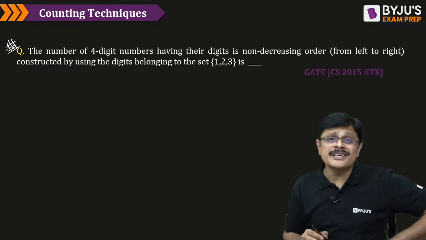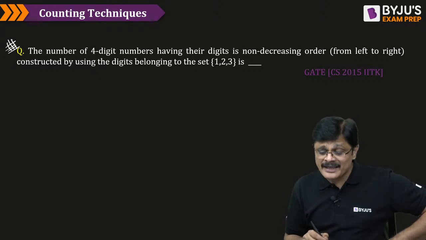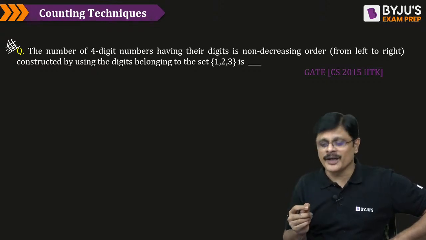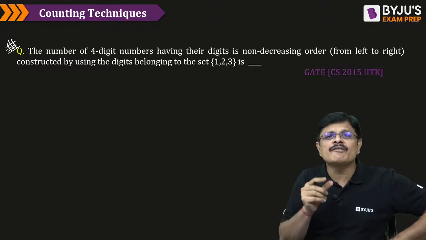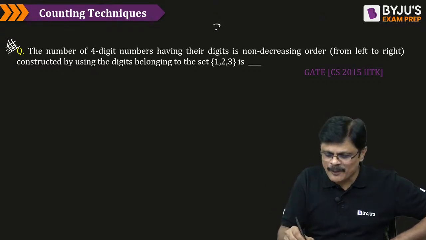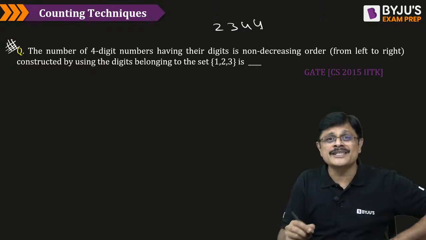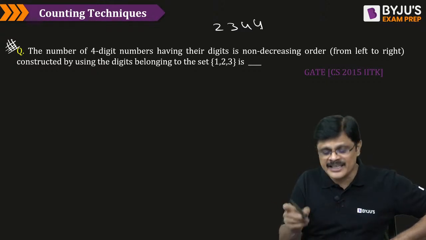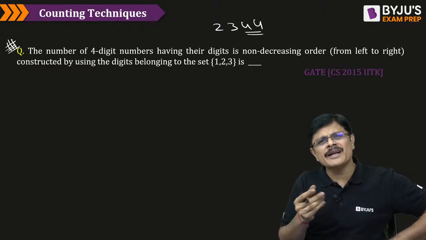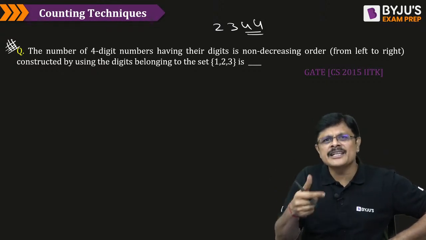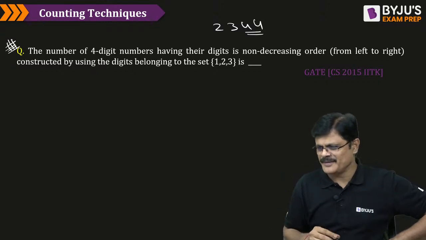Number of 4-digit numbers having their digits in non-decreasing order. Non-decreasing means actually increasing, with equal fellows together. For example, 2, 3, 4, 4. This is non-decreasing. Actually increasing, but equal numbers may also be there. That is, it is with repetitions, my dear friends.